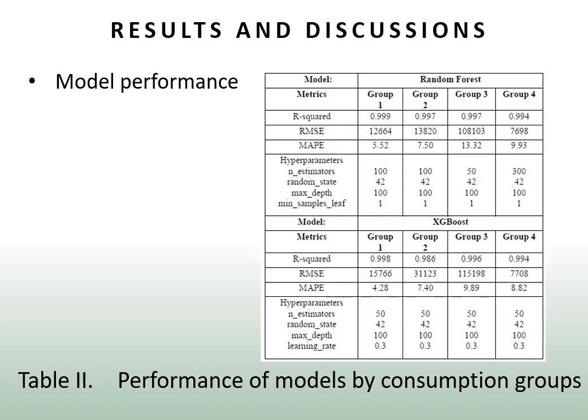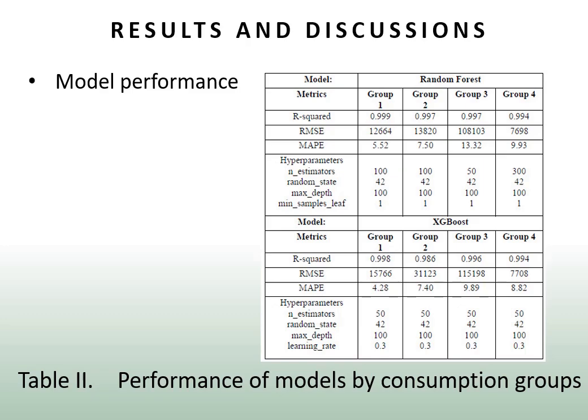Table 2 represents a comparison of the R-squared, RMSE, and MAPE results between the random forest and XGBoost models, using the test data corresponding to the period from May 2022 to April 2023, which is the prediction horizon.